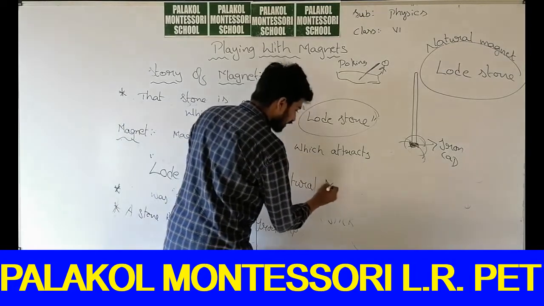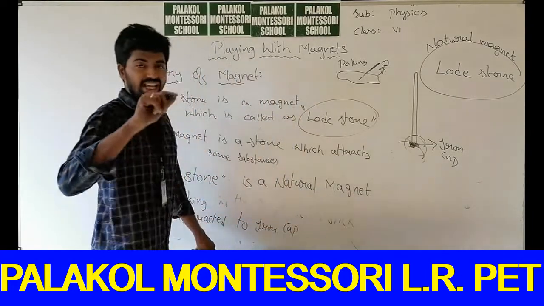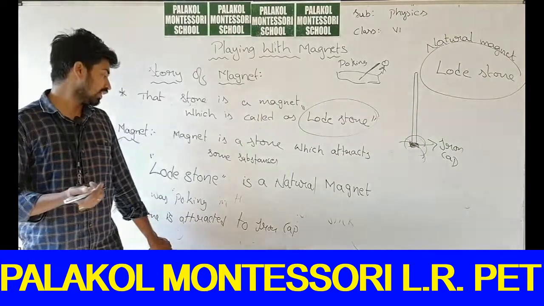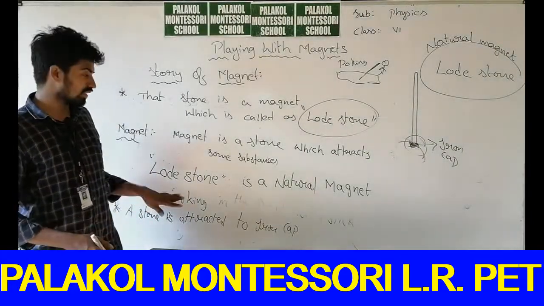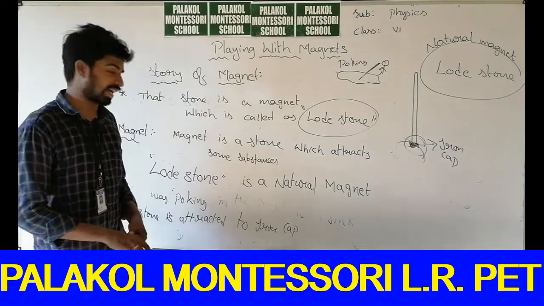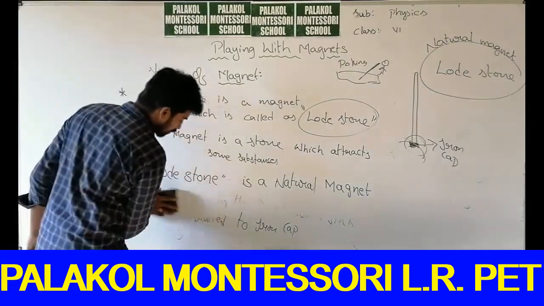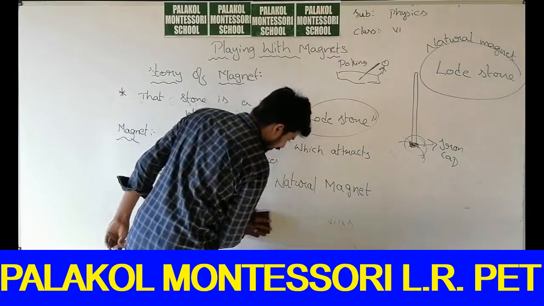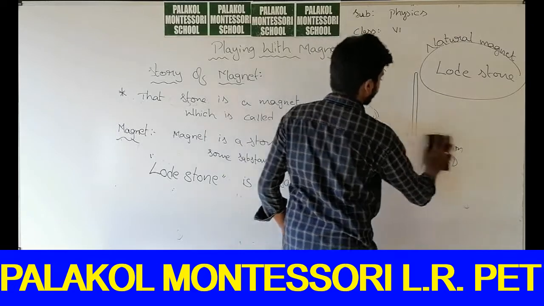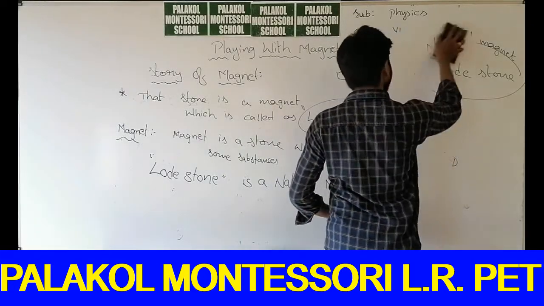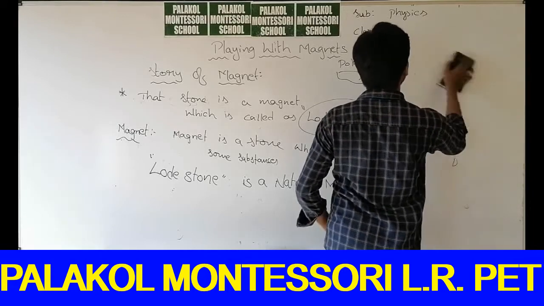There are several magnets, and there are man-made magnets also. But the natural magnet present on the surface of the earth is lodestone. Lodestone is a naturally available magnet. So this is the story of the magnet. Now let us classify the substances depending on magnetic property.